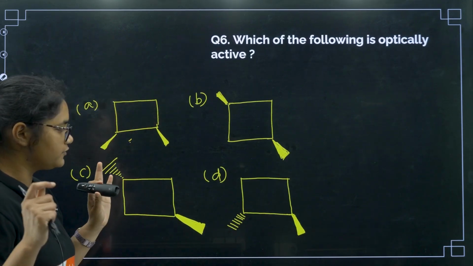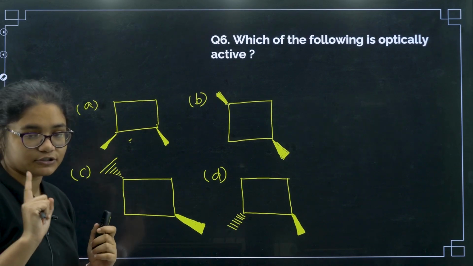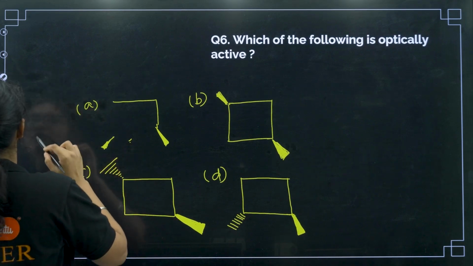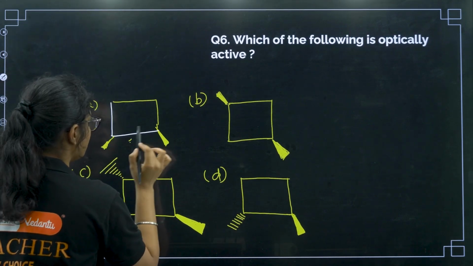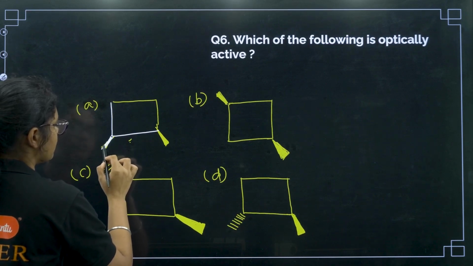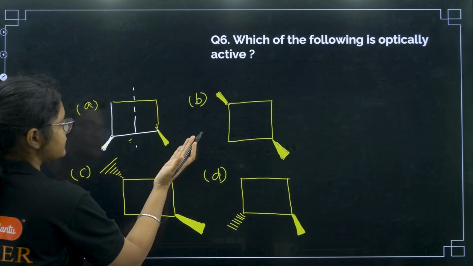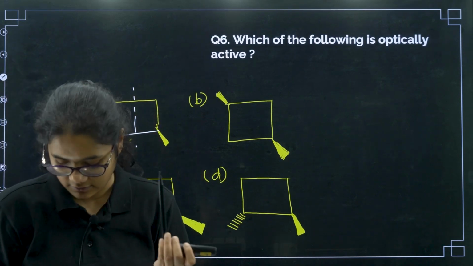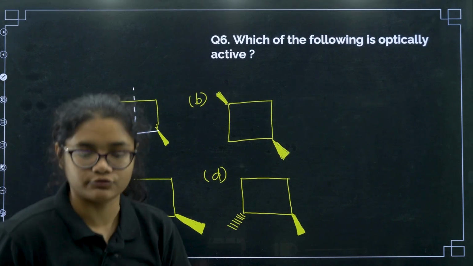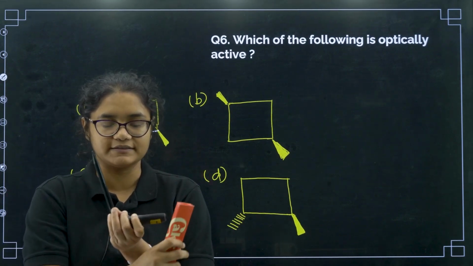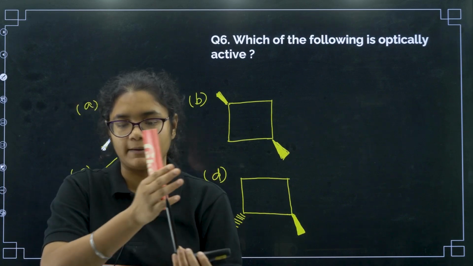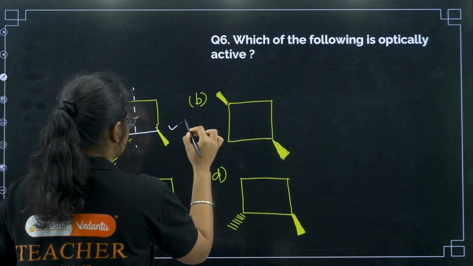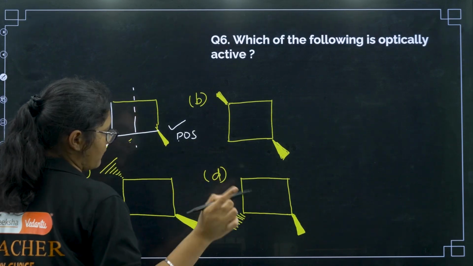Okay. Next, which of the following is optically active? Again, when you see a cyclic member, 4-membered or 6-membered, you have to check both POS and COS, right? Now in this particular compound, if I draw a plane of symmetry like this, this group and this group are equal, right? So if you cut it you will get the same group on both the sides. So that is why we can say that there is a plane of symmetry. If plane of symmetry, then no optical activity.